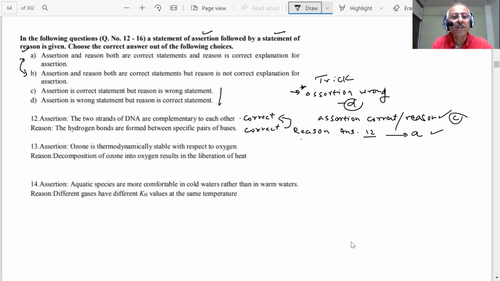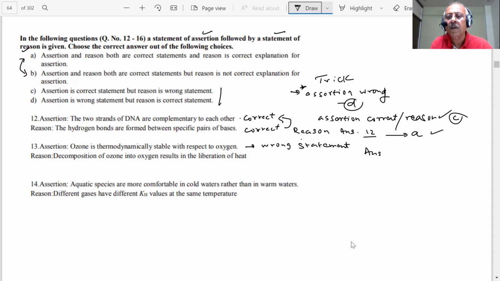Question 13 says ozone is thermally stable with respect to oxygen. Is this statement correct or wrong? It is wrong. This statement is not correct. Then I don't go further, student. I told you the trick. Wrong means the answer will be D.